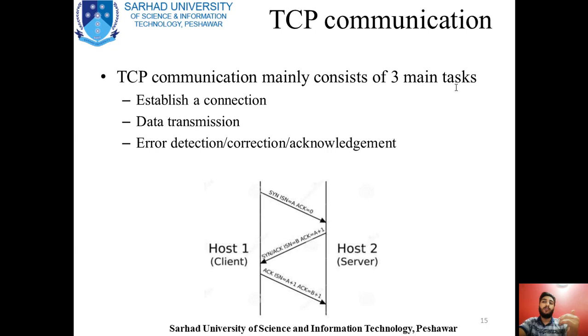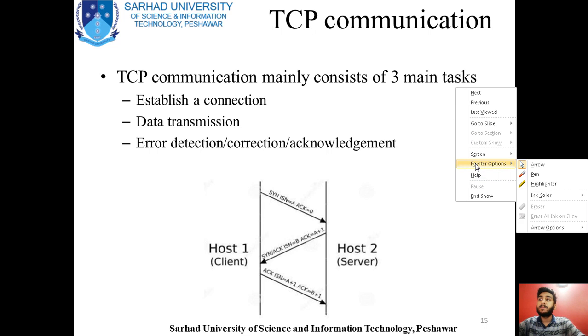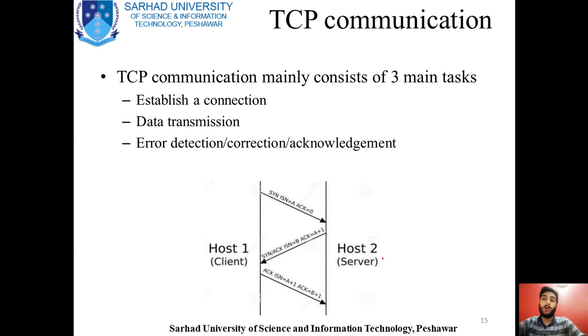First of all, a SYN is sent towards the receiver. You can see in the diagram that the host responds. The first step is that the host sends a synchronization request towards the receiver using this path.